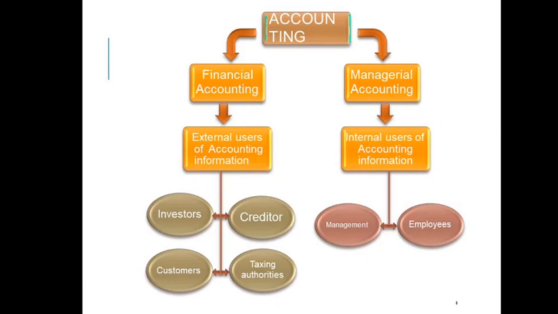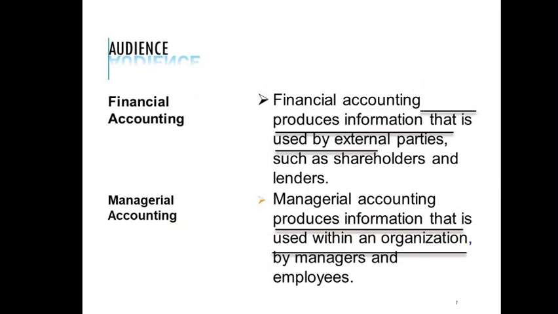Now what is management accounting useful for? Internal users of accounting information, that is management and employees of the company. Now we are going to discuss the difference between financial and management accounting.